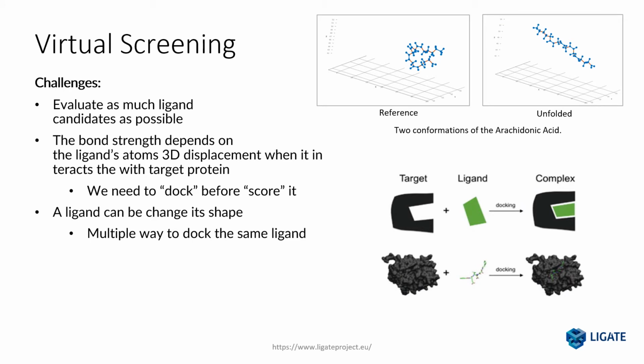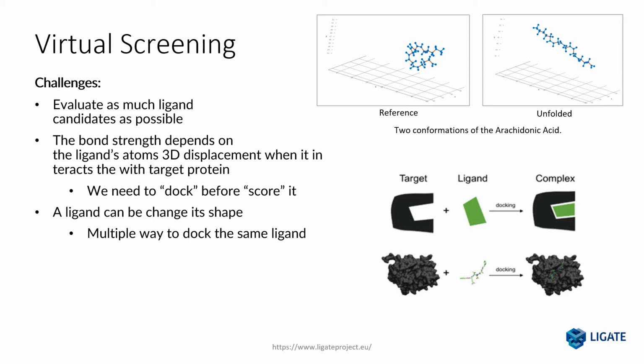Virtual screening comes with a few challenges. We want to evaluate as many candidates as possible. However, the bond between a target protein and a ligand highly depends on the ligand 3D atom displacement on the target protein. This means that a ligand must first be docked next to the target protein, and then their chemical bond can be measured. In the bottom right picture, an example of a ligand docking to a protein is shown, where you can see how the protein changes shape.